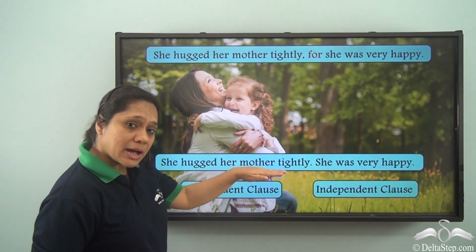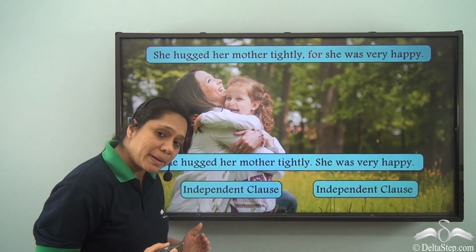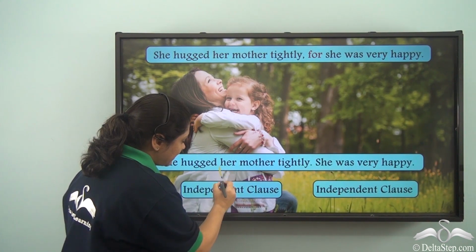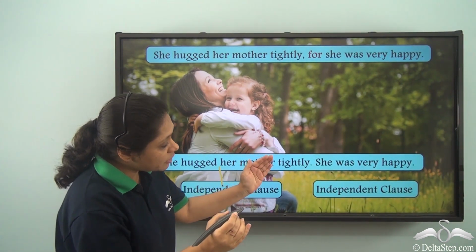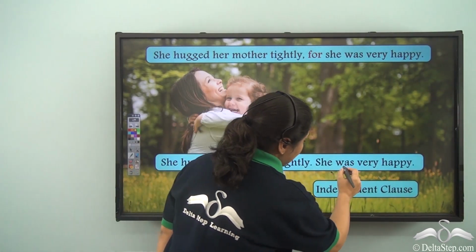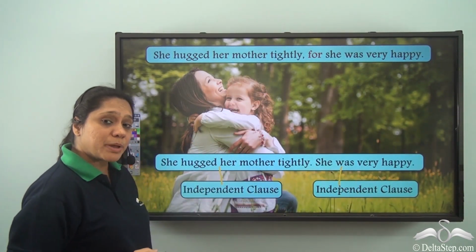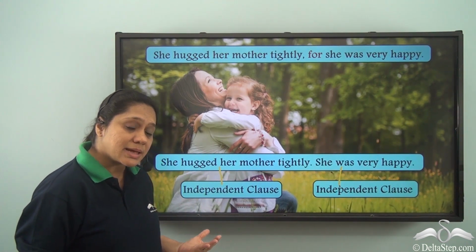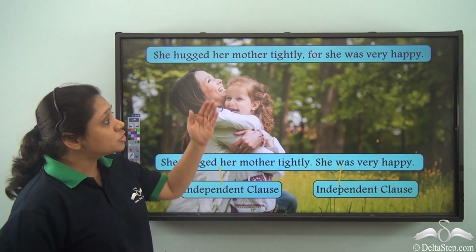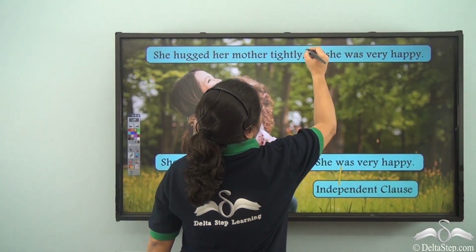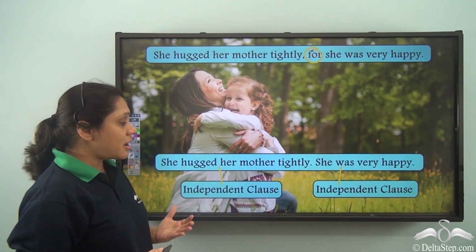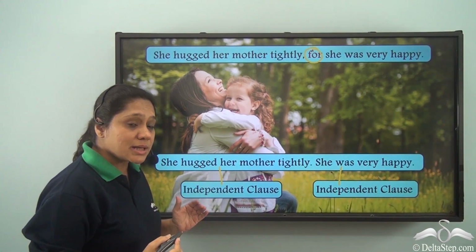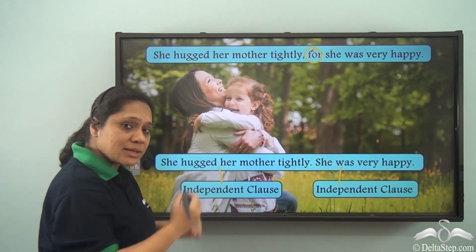So she hugged her mother tightly is an independent clause because it is making complete sense and can stand on its own. She was very happy is another independent clause because it is making complete sense and can stand on its own. So for is joining two independent clauses which are of equal importance. They are contributing equally in the sentence.